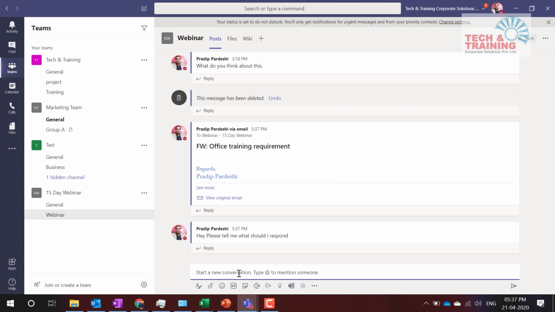So people start responding, and this is how the communication happens within the Teams channel. Imagine that we are communicating with our team members frequently, and then we are not coming to any precise conclusion as in what should happen, or how should we respond to this email. So I take a call whether to do a physical meeting or an online meeting. And in order to quickly get the responses from my team members, I decide to do a survey.